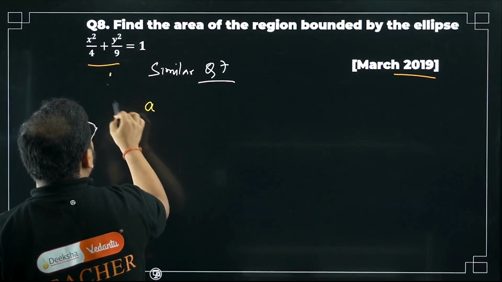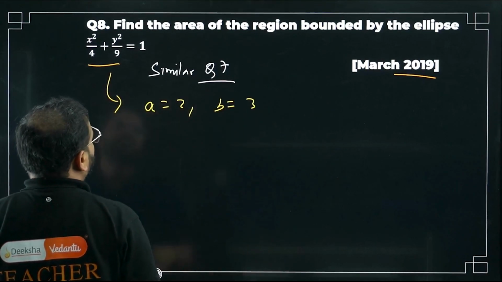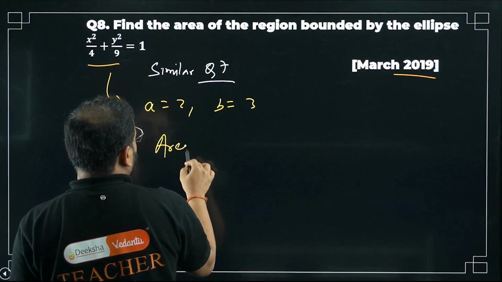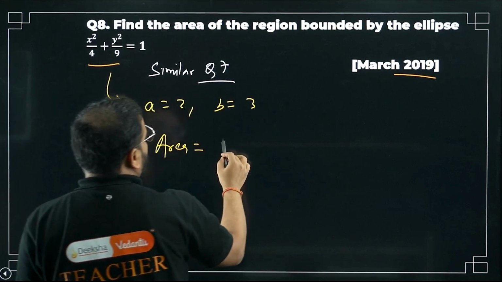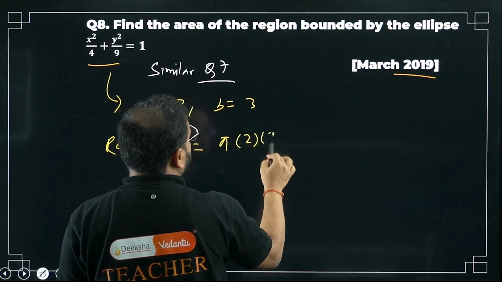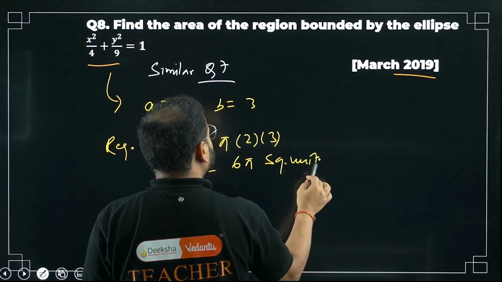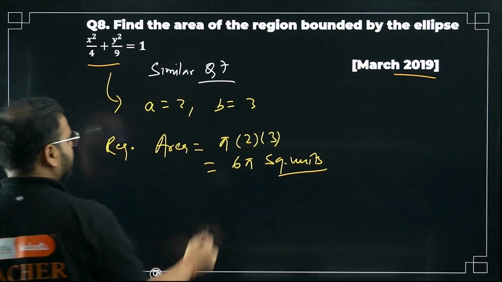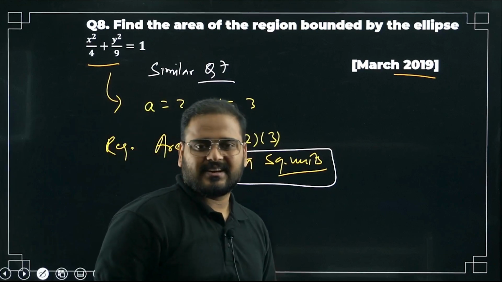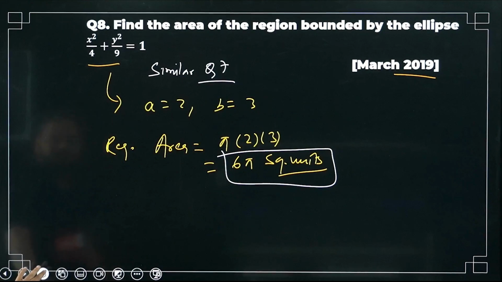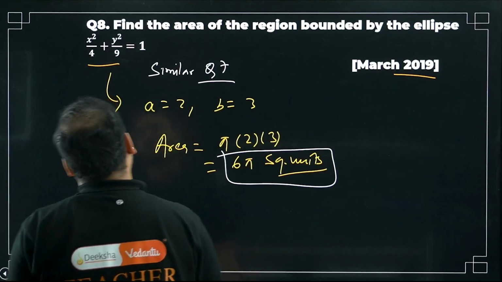My A value from here is simply 2 and B value from here is simply 3. The required area is going to be pi AB. How much is that? 6 pi square units. Final answer. Right or not? Yes, sir, it's right. Question number 8 is done. March 2019 paper. Moving on to question number 9.